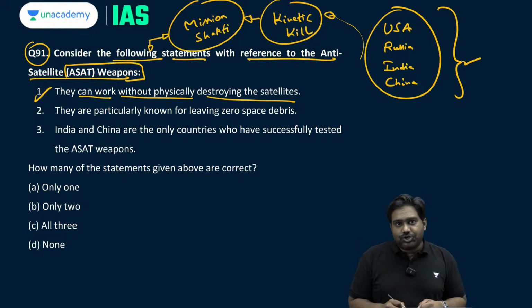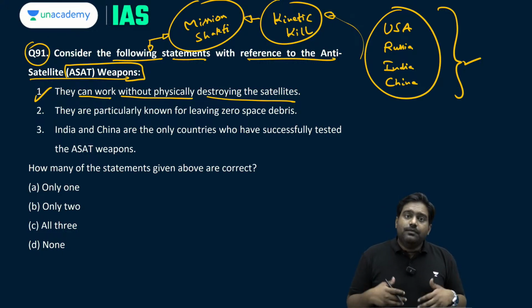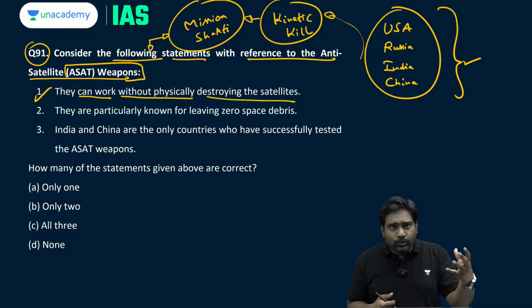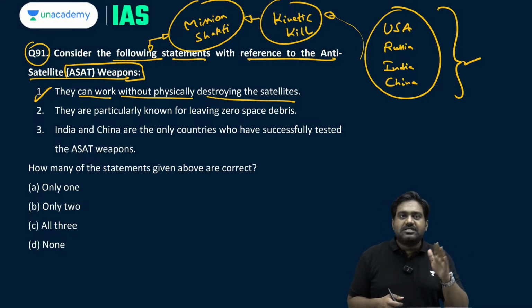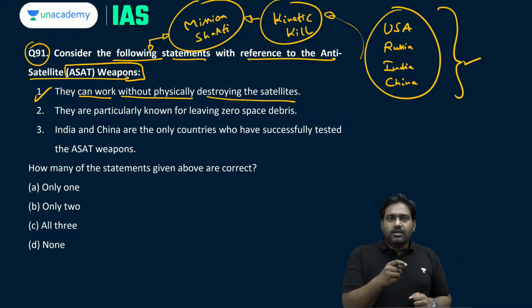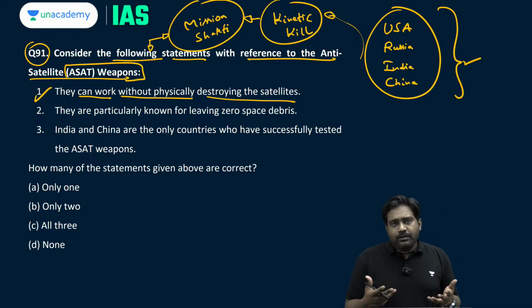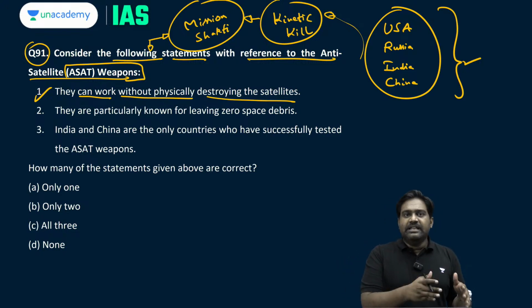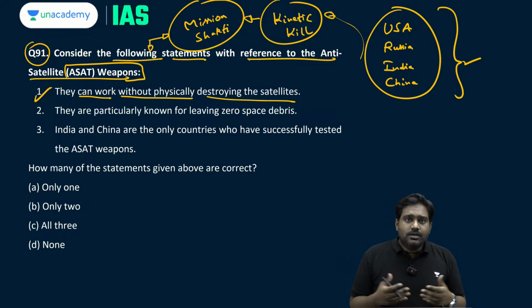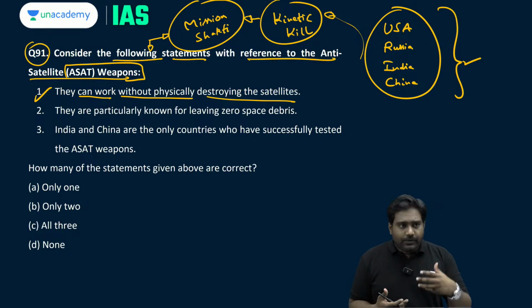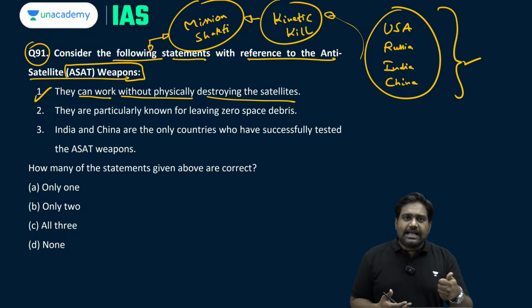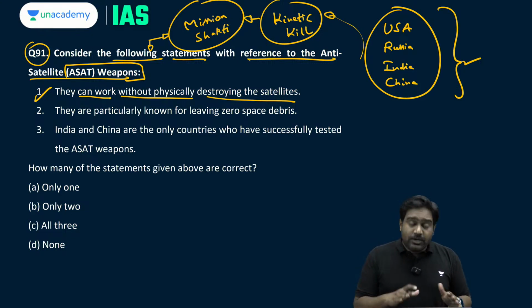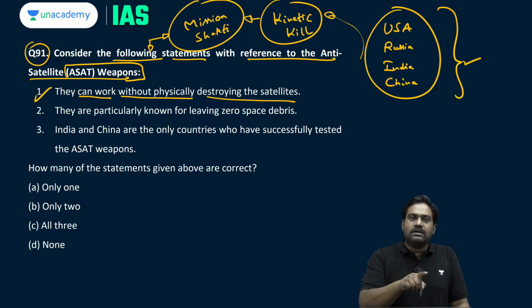But other than physical destruction of a satellite through such missiles, there are other methods available. For example, through electromagnetic interference, you can disrupt its communication. Through a cyber attack, you can take over a satellite and thus ensure that the enemy can no longer access the satellite. Because today, as you know, satellites play a critical role, not just with regard to the civilian applications, but with the military application as well. So there are many non-kinetic ways of taking out an enemy satellite, from cyber attacks to electromagnetic interference. So statement 1 is definitely correct. They can work without physically destroying the satellite as well, because there are few non-kinetic options.